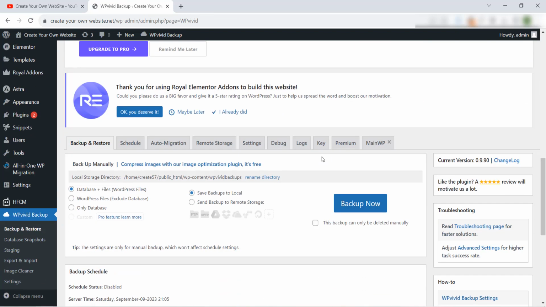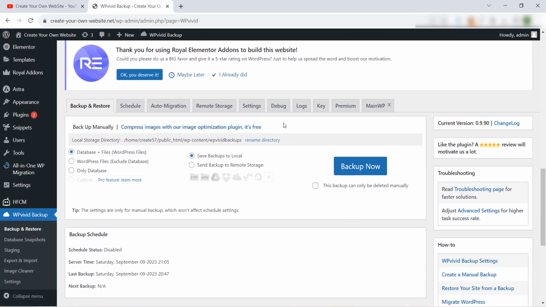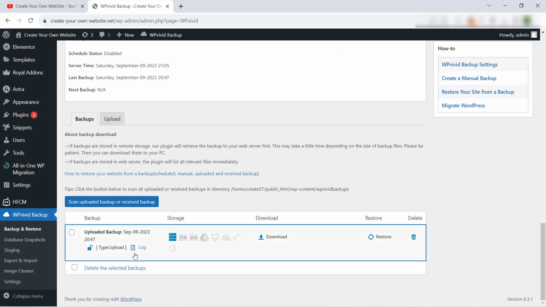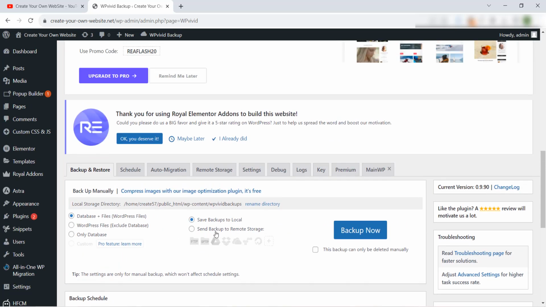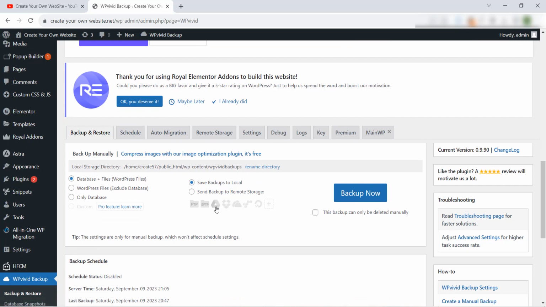And if we go down, this is the setting of the plugin, and this is the backup that we have made last time in the last tutorial, okay? For the local host, like we see here. Now my friend, we will use this option, send backup to remote storage. But we must first connect our website to the remote storage, like Google Drive for example, and this is what we will use in this tutorial, okay?